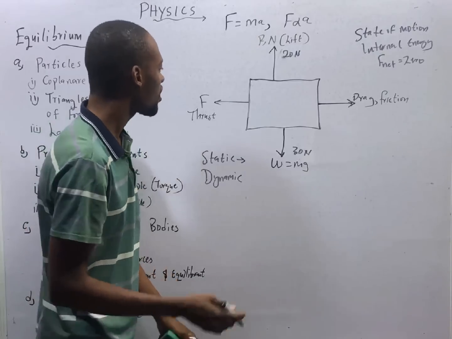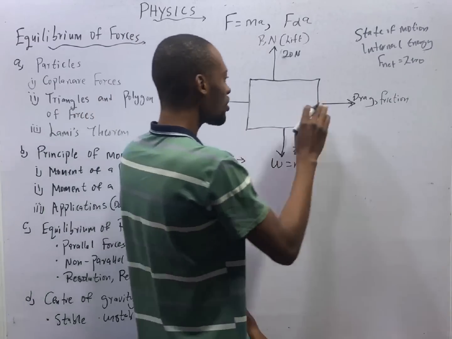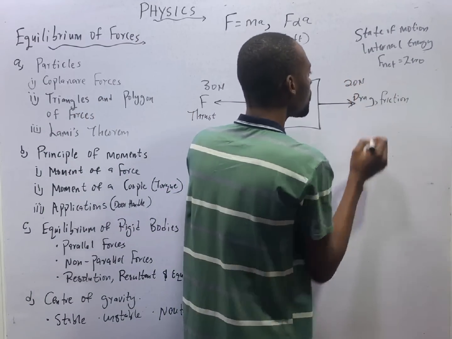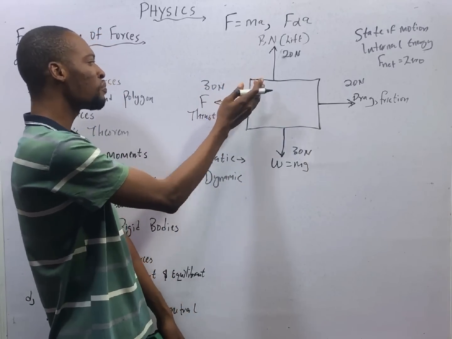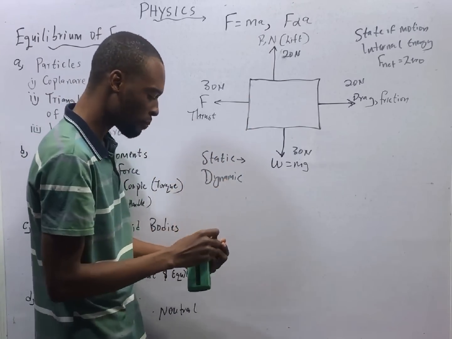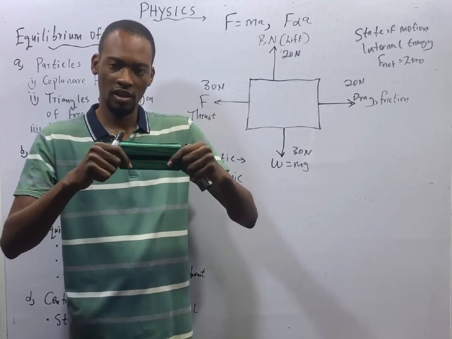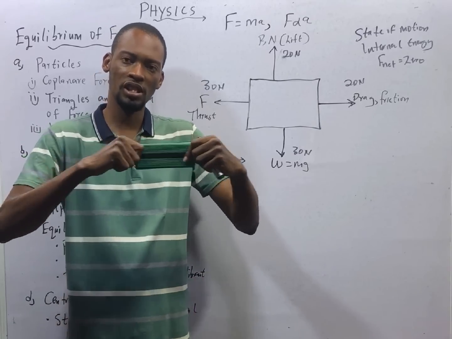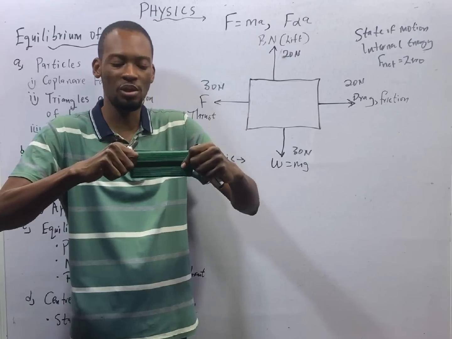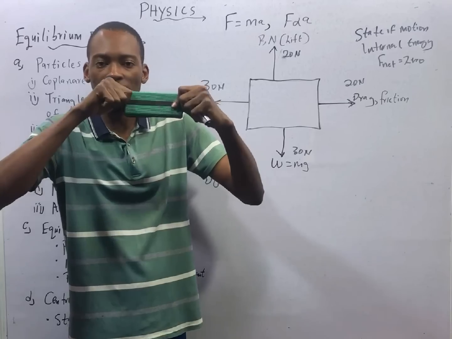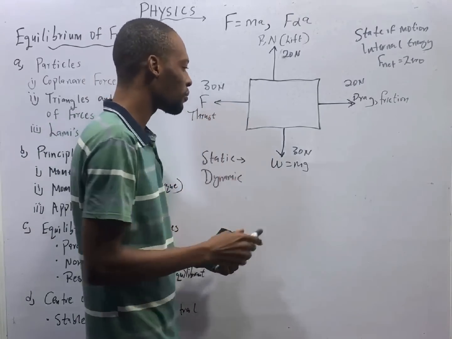Now look at this. If the thrust, let's say the force here, is 30 Newton and the drag or friction is 20 Newton, you will see that the object will tend to move this way because the force pushing it this way is more than the force taking it back. So if I'm here, look at this. One person here, one person here. This is pushing this way, this is taking it this way. If the forces are equal like this, 30 Newton, 30 Newton, the object won't move. By the time this force is more than this, you see the object will be going this way. So this is what will happen.